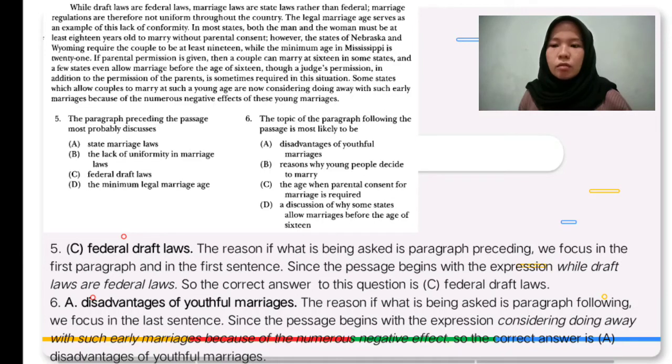Number 6. The topic of the paragraph following the passage is most likely to be A, disadvantages of youthful marriage. The reason: if what is being asked is the paragraph following, we focus on the last sentence, which mentions doing away with early marriage because of the numerous negative effects. So the correct answer to this question is A, disadvantages of youthful marriage.